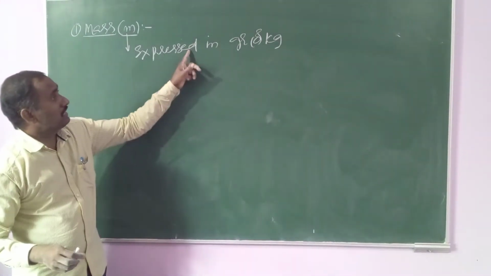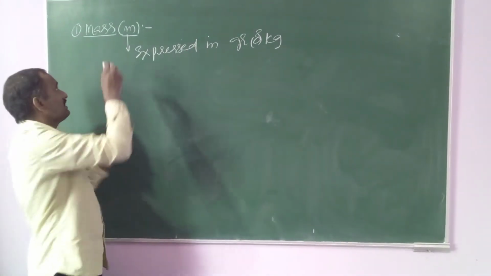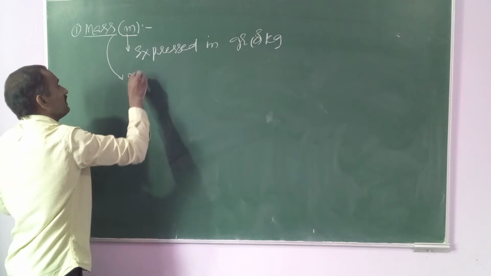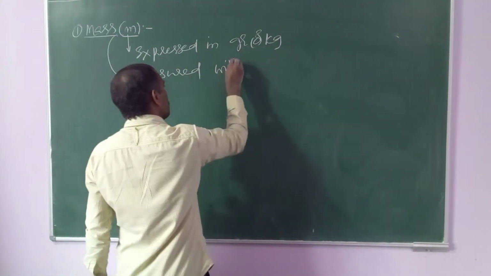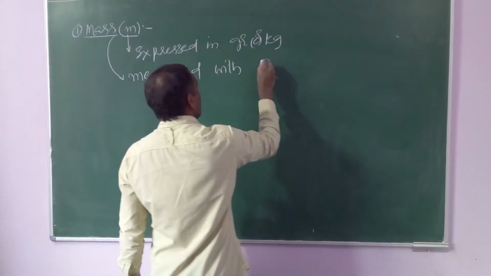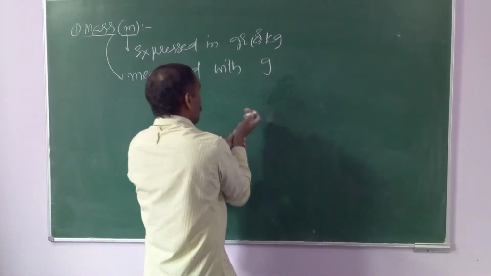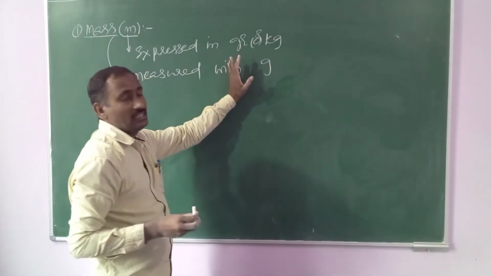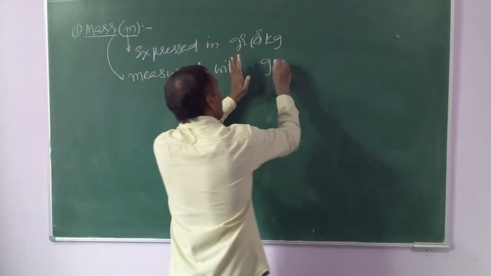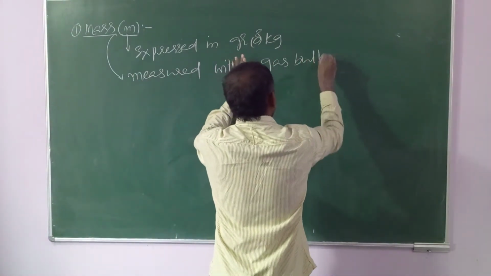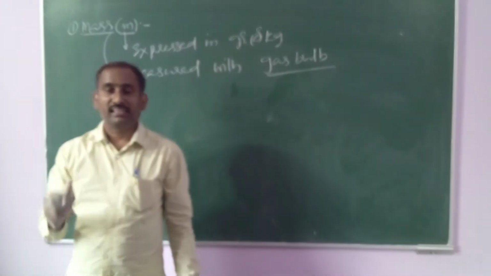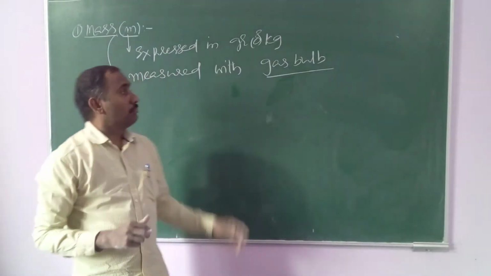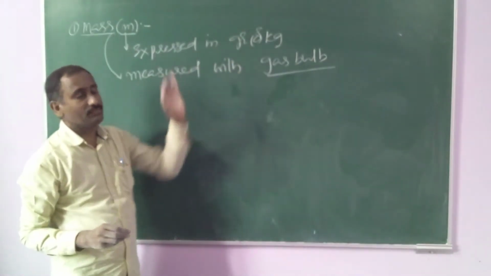In terms of grams or kgs. Generally, this mass is measured with a device known as a gas bulb. So gas bulb is nothing but one of the devices. With the help of the device, we can measure the mass of the gas.